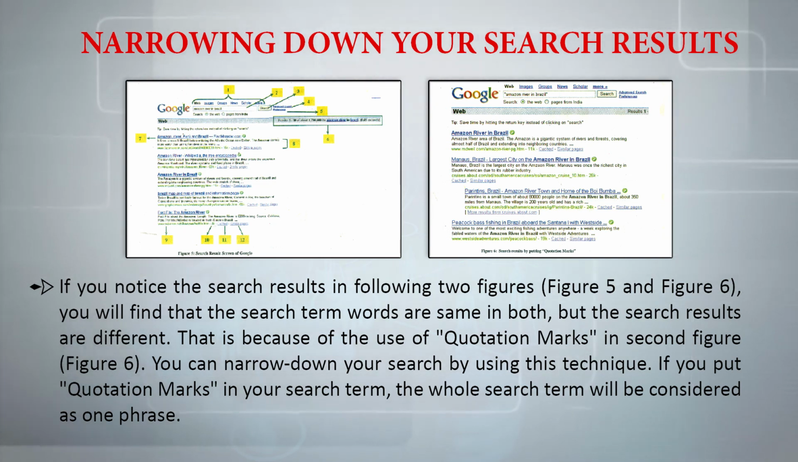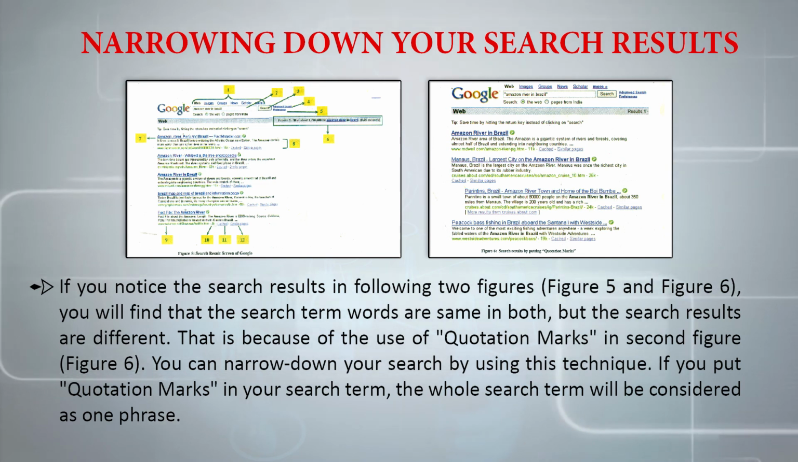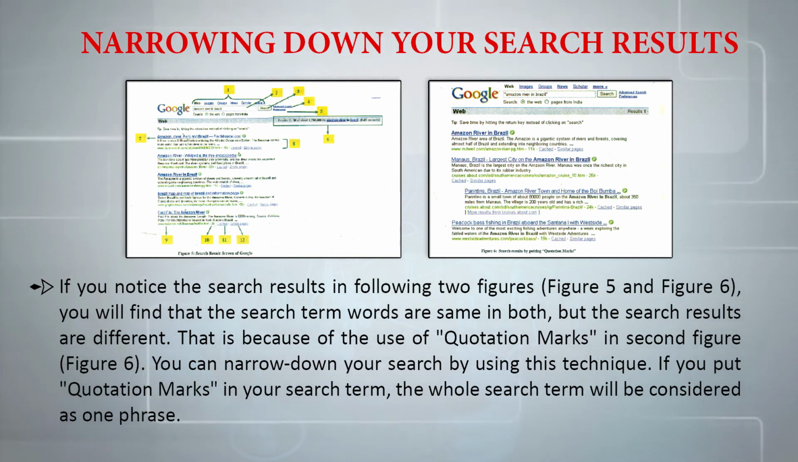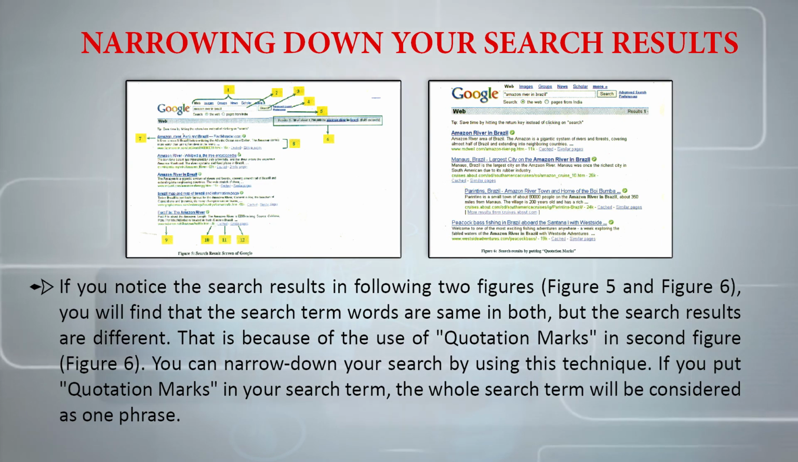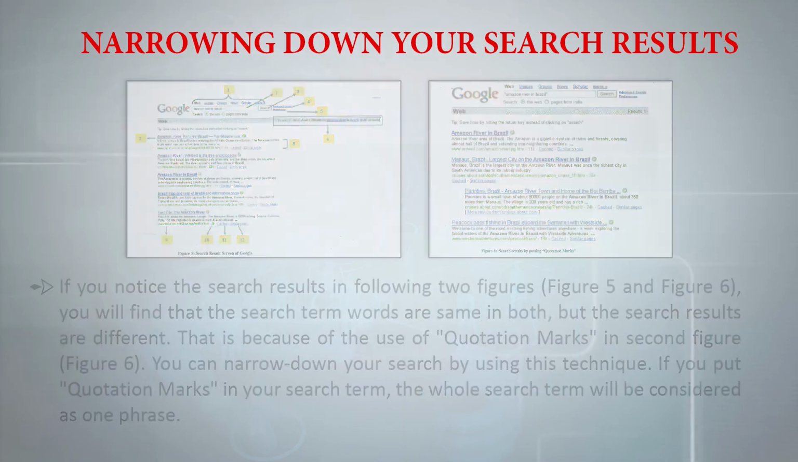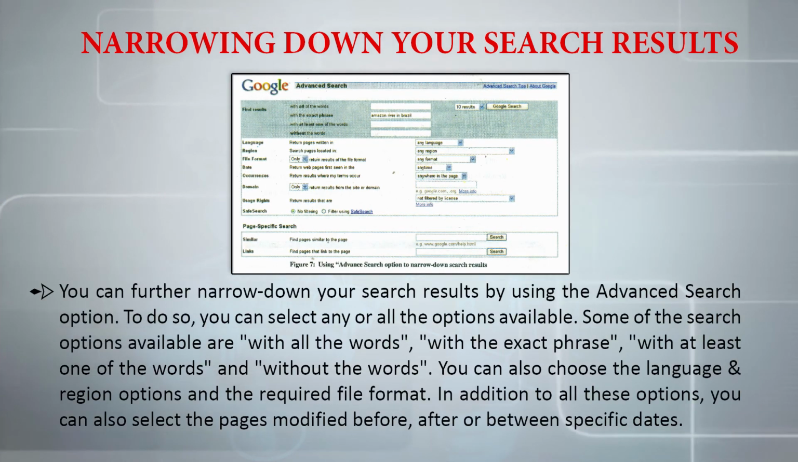When we look at the search results in both figures, we will find that the search term words are the same in both, but the search results are different. This is because of the use of quotation marks in the second figure. In the first figure, we did not use the quotation marks. So we can narrow down our search by using this technique. If we put quotation marks around our search term, then the whole search term will be considered as one search phrase. We can also further narrow down our search results by using the advanced search option.